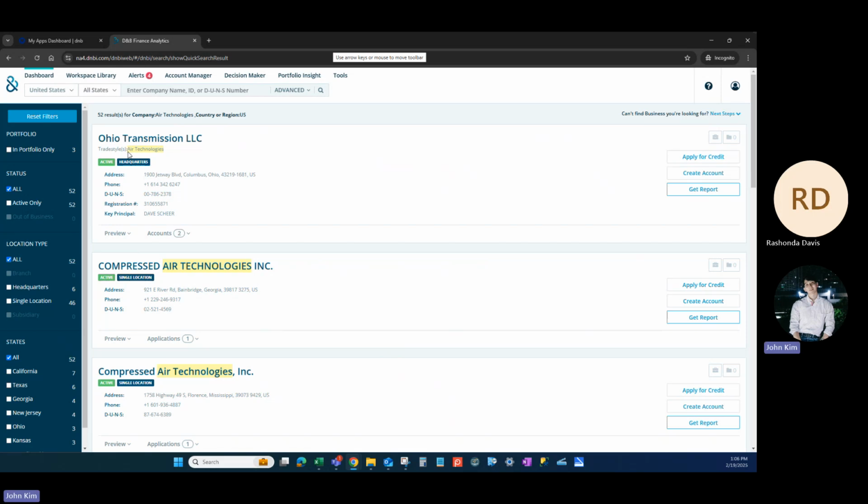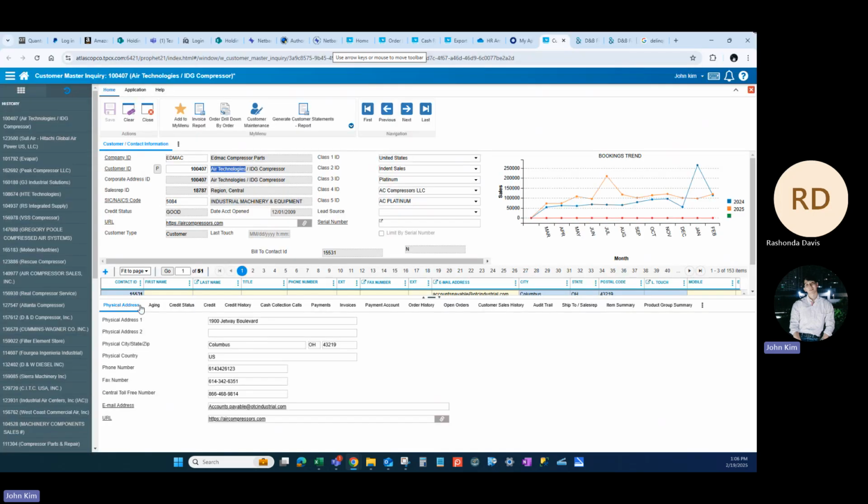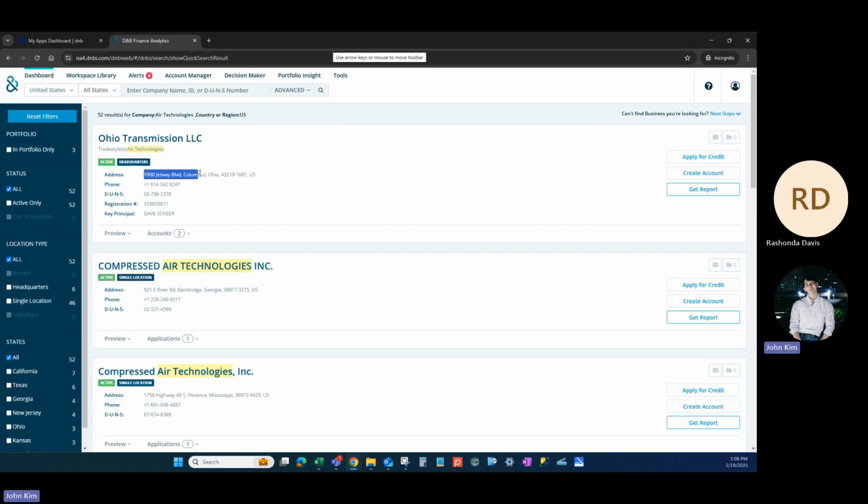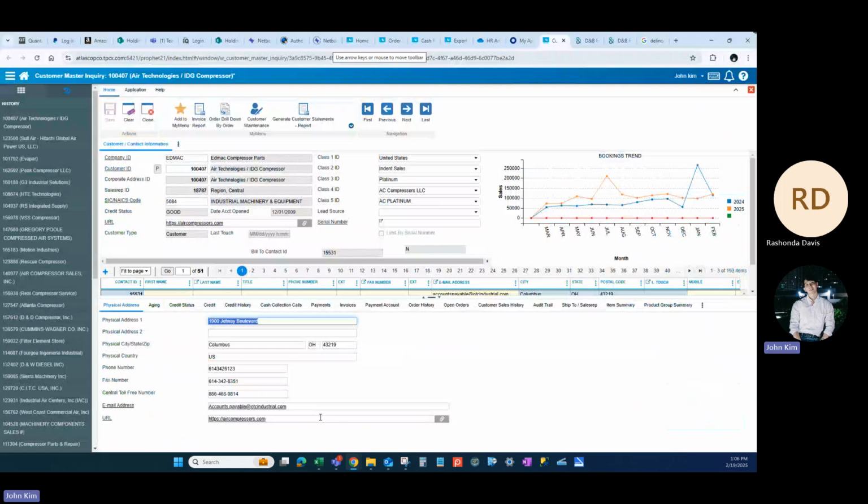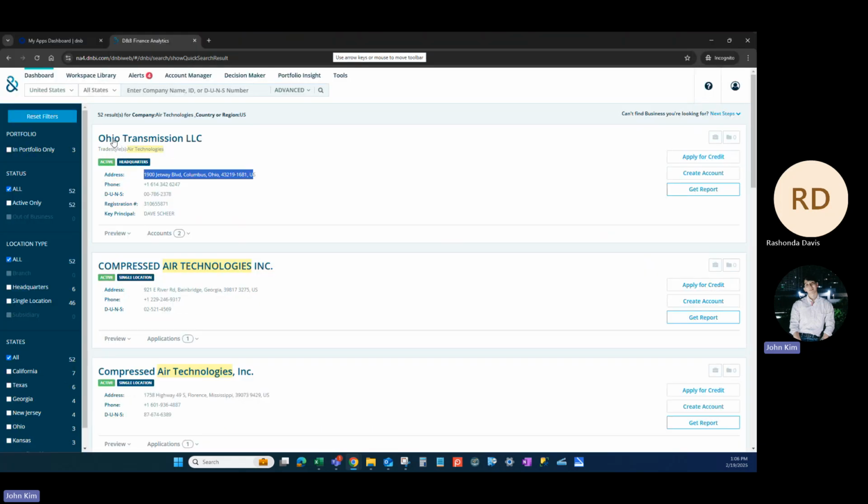This looks familiar because the trade style is called Air Technologies, but it says Ohio Transmission, so I'm going to do more research on this. The address we have in our P21 is 1900 Jetway Boulevard, Columbus. That's the same here, 1900 Jetway Boulevard, Columbus. So that already confirms this is the same company. Another way to tell is that their email address ends with OTC Industrial, which means Ohio Transmission and Compressor. That shows me they're the same thing. But the telltale sign is obviously the address. So we can proceed with this one.